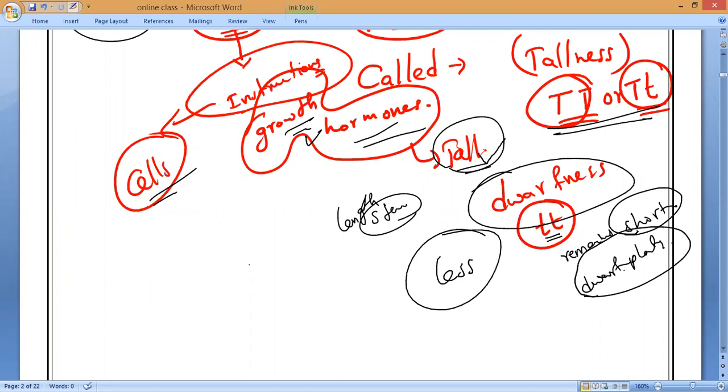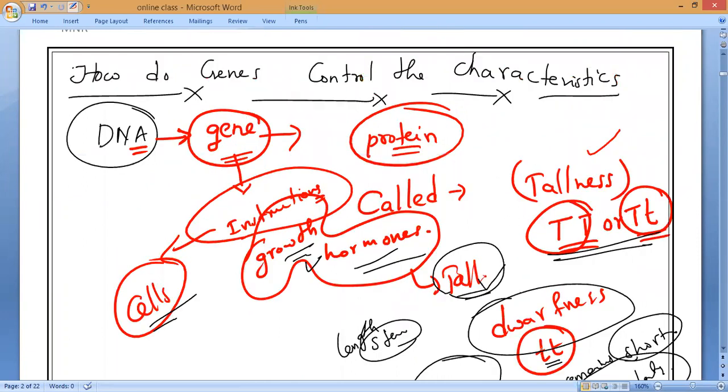That is how whether a plant is tall or dwarf is decided by a particular gene present inside it.